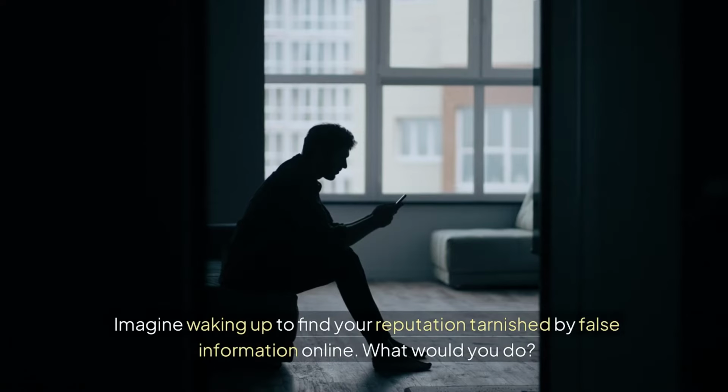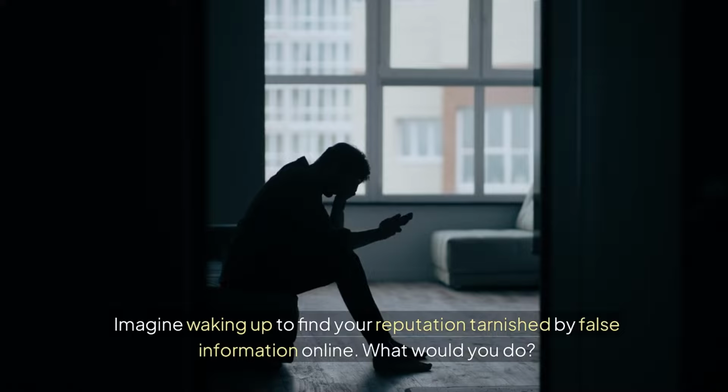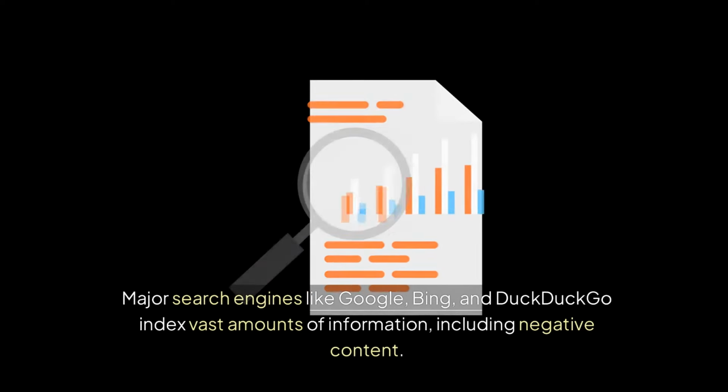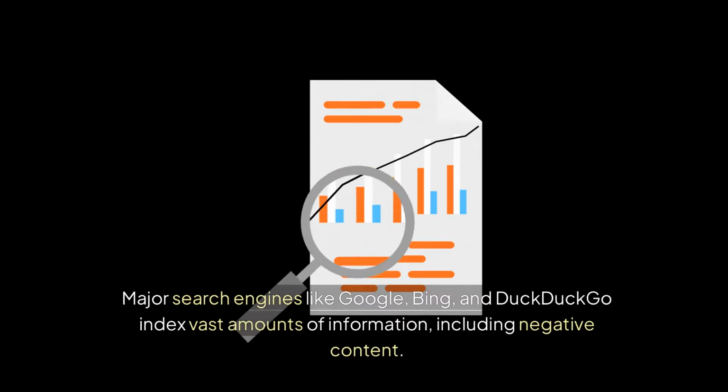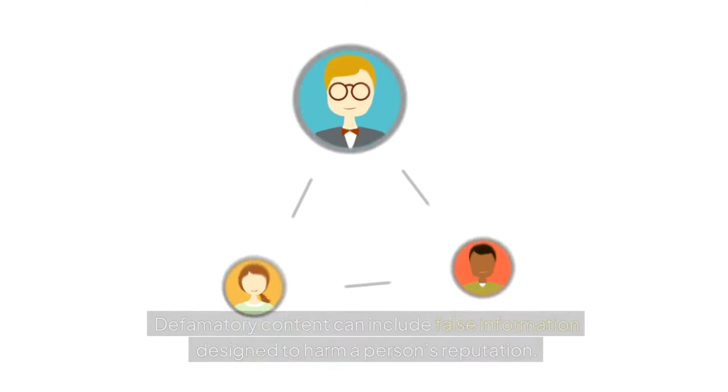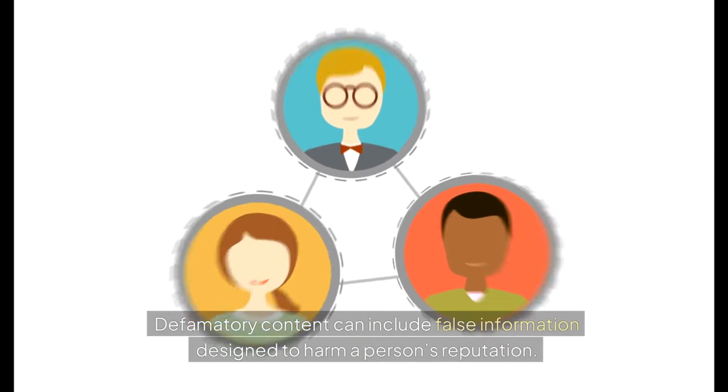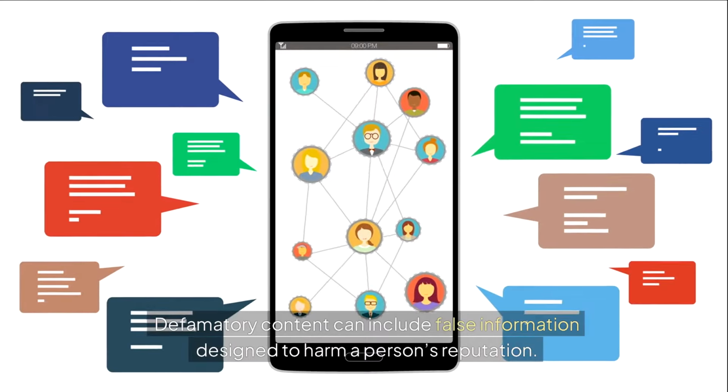Imagine waking up to find your reputation tarnished by false information online. What would you do? Major search engines like Google, Bing, and DuckDuckGo index vast amounts of information, including negative content. Defamatory content can include false information designed to harm a person's reputation.